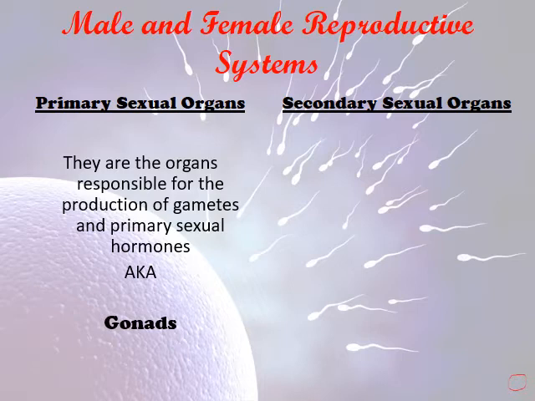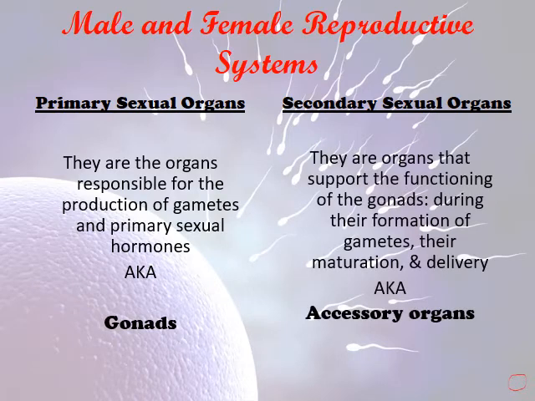They are also known as gonads. Whereas the secondary sexual organs are the organs that support the functioning of the primary sexual organs during the formation of gametes, their maturation, and delivery. They are also known as accessory organs.